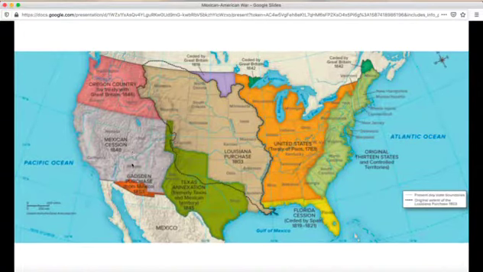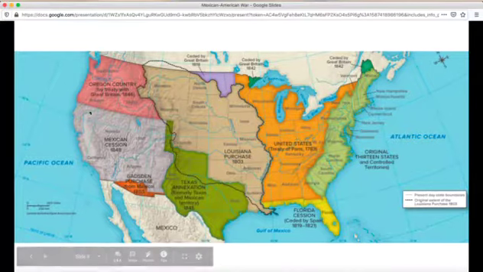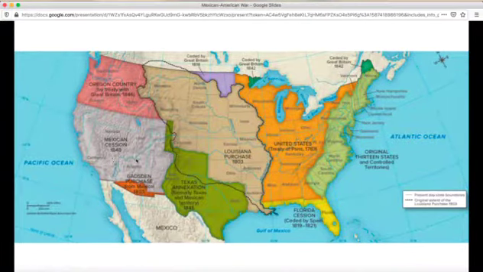California, Nevada, Utah, Arizona, New Mexico, Colorado. All this land was added to the United States. This portion in orange, the United States will later buy from Mexico in 1853, a few years later. But all of this, the United States got from Mexico, the Treaty of Guadalupe Hidalgo. And that was the end of the Mexican-American War.